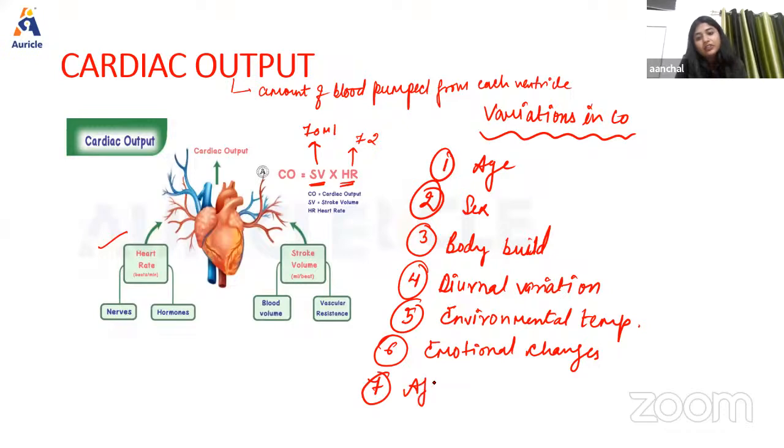Now what happens after taking a meal? During the first hour after the meal, the cardiac output usually increases. And we have the exercise.